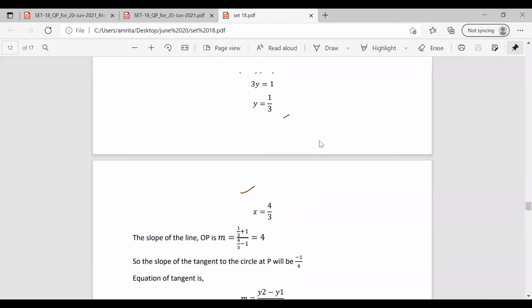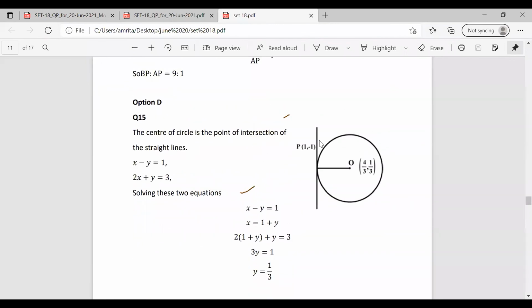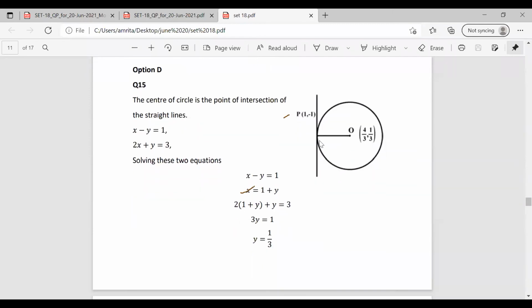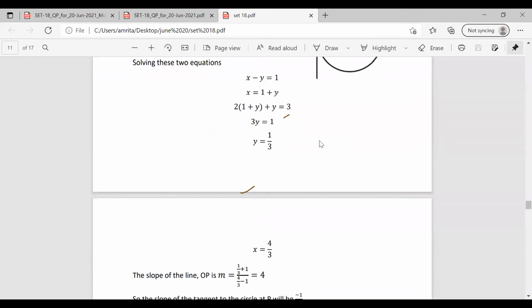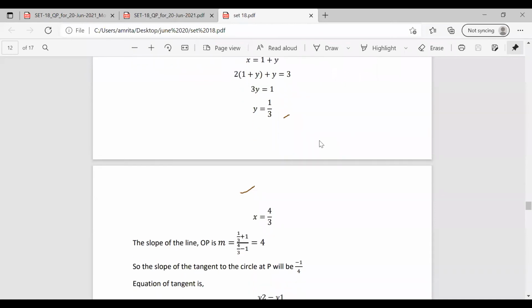So in this question, we are given the circle, we are given the equation of the lines, then the point P, the point values are given here. So solving these lines, we will find the value of the center. And we have the point values at P and O. Then we can find out the slope by the equation m is equal to y2 minus y1 by x2 minus x1. So we have the slope of the line as 4.